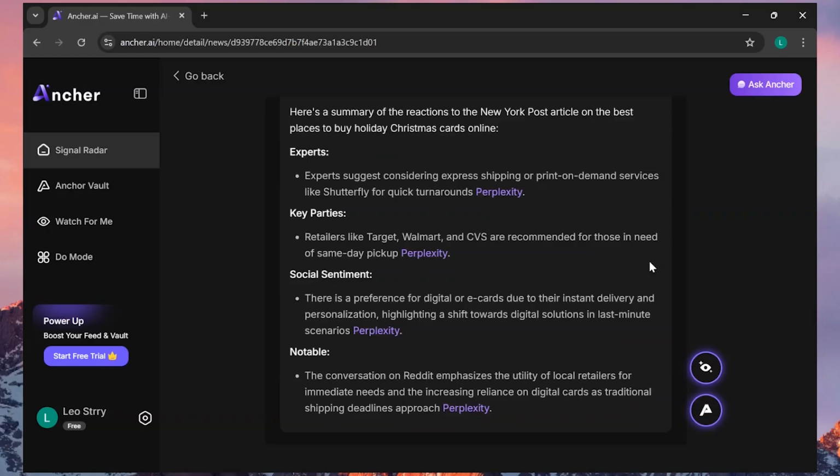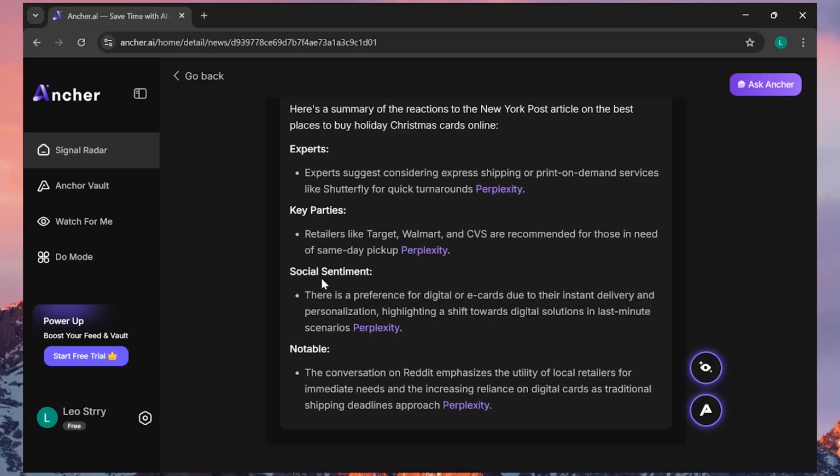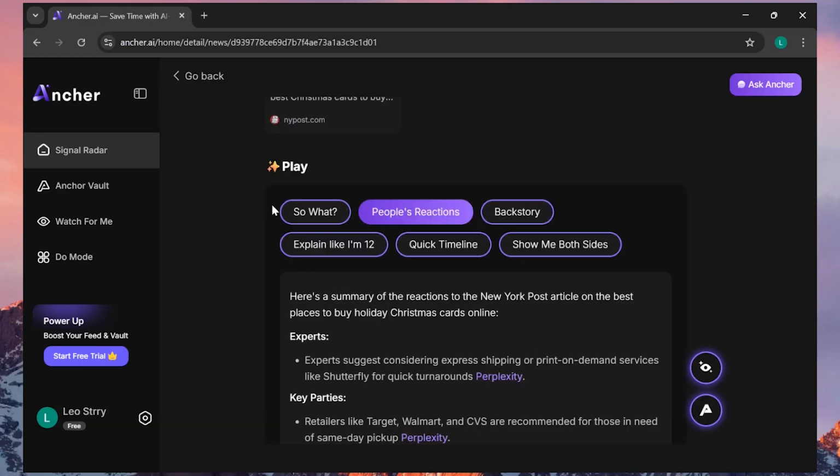So this is the expert reaction, then this is the key parties, that is the retailers like Target, Walmart. Then there is the social sentiment, that is why people use e-cards or gift cards to get instant delivery. And there's a notable reaction from Reddit users as well. So that was basically how you can use Play.